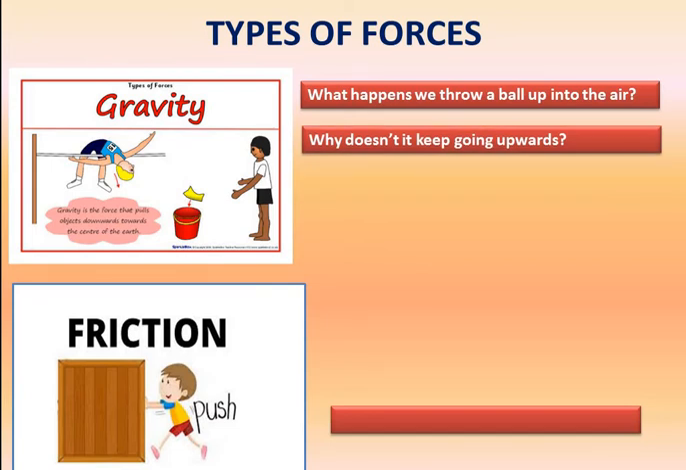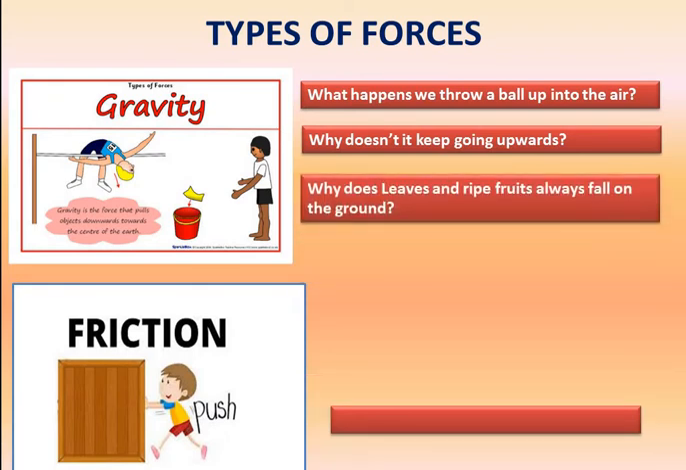Why doesn't it keep going upwards? This we have discussed. It will not keep going upwards, because when it rises, it moves up, it loses its force, and then gravity pulls it down. Now next is, why do leaves and ripe fruits always fall on the ground? This is again due to the force of gravity, unless they are plucked. Right? So this is all about your force of gravity.